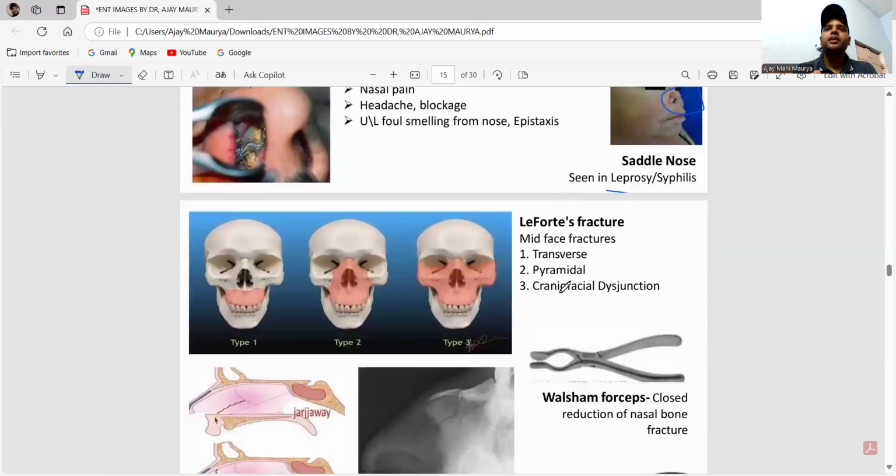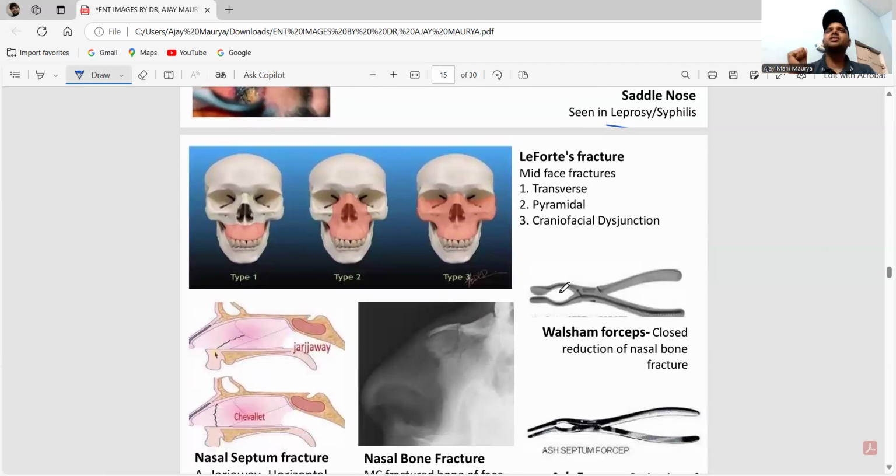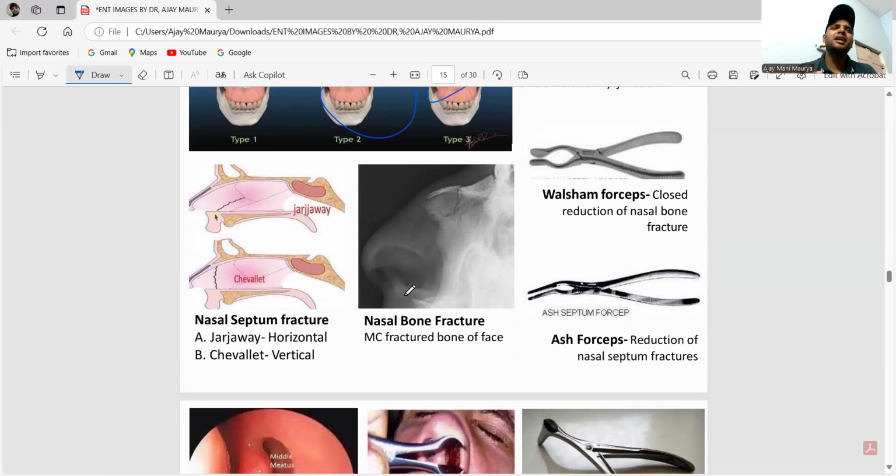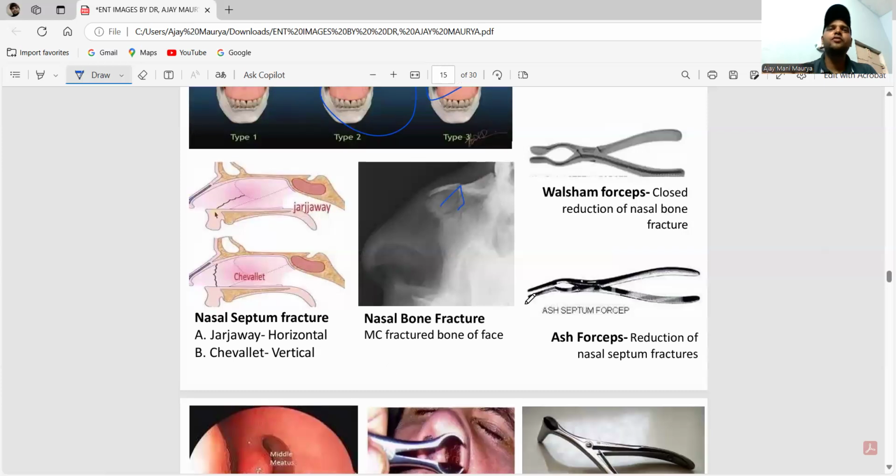Okay, now. Next one is, guys, the Le Fort fracture. You have to remember the midface fracture. Type 1 is called transverse fracture. Type 2 is called pyramidal fracture. Type 3 is called craniofacial dysjunction. Next one, guys, this is the nasal septum fracture. If it is horizontal, it is called the Jarjavay fracture. If it is vertical, it is called the Chevallet fracture. This is the nasal bone fracture. You see here the nasal bone fracture of the face. The most common facial fracture is the nasal bone fracture.